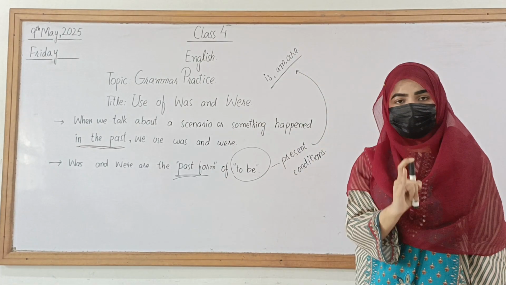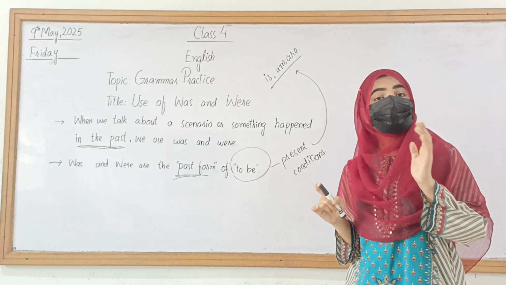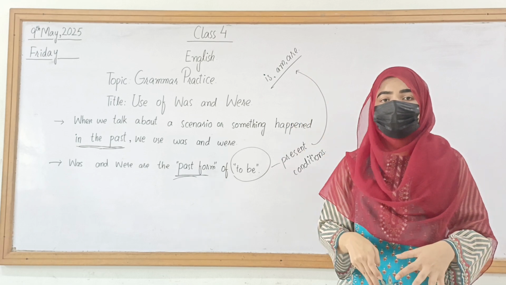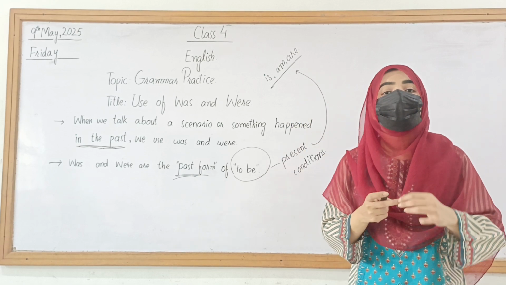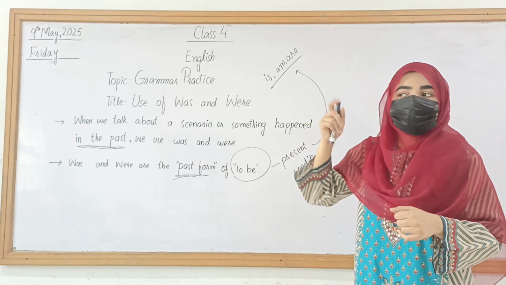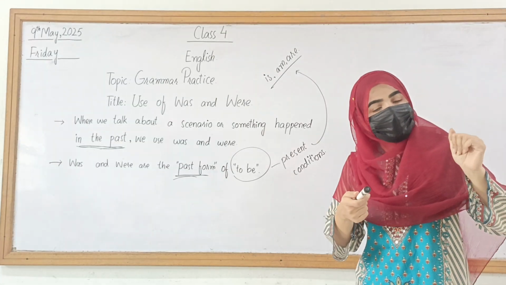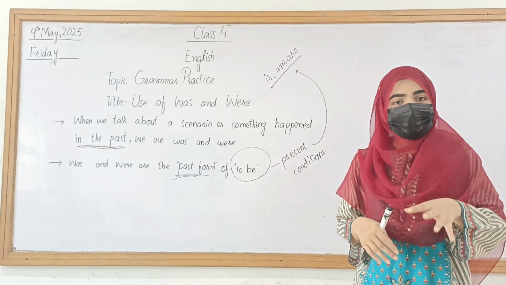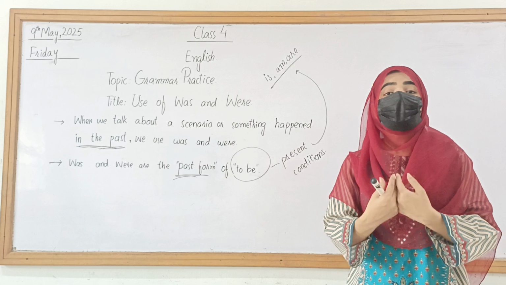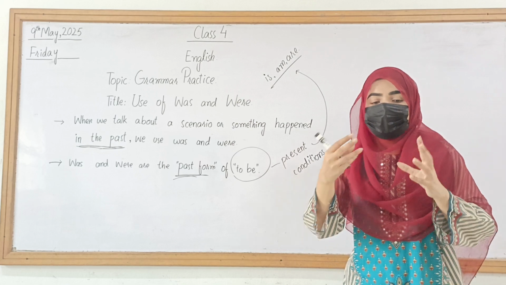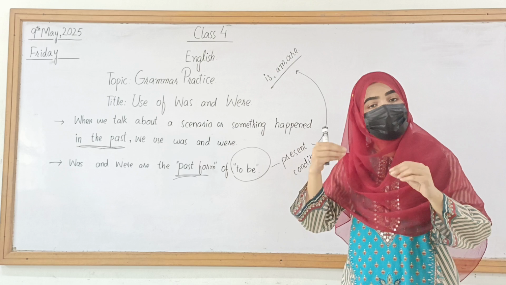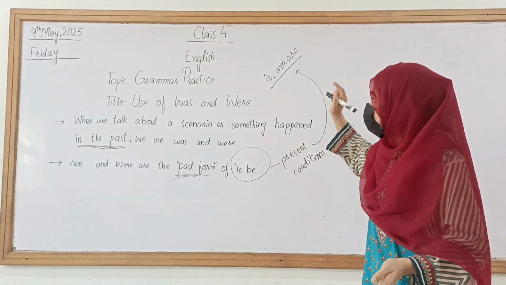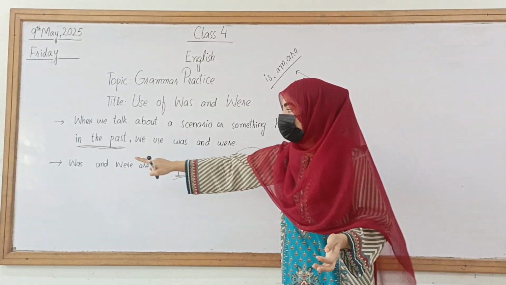But if you talk about those similar conditions that had happened in the past, for example, you ate breakfast in the morning. You are talking about that breakfast in the afternoon and you say you ate that breakfast in the morning. So that means कि वो क्या हो गया? Past हो गया. And if you talk about something, for example, I am eating it right now. आपने क्या किया? मैं ये अभी खा रही हूँ या खा रहा हूँ. So I was eating the same thing yesterday. मैं कल भी यही खा रही थी या खा रहा था. So that means to describe the past form we will be using the was and were.